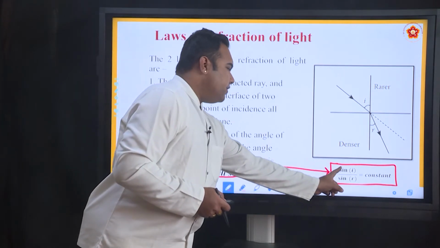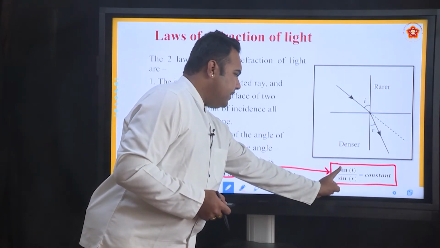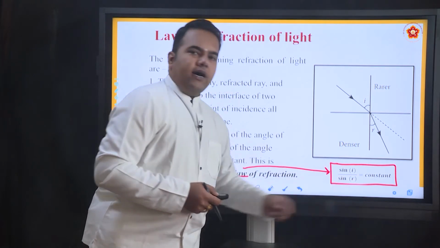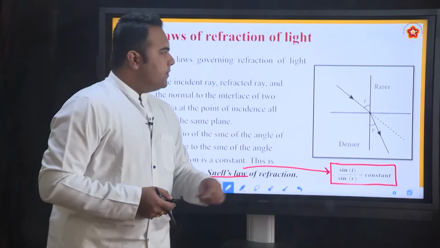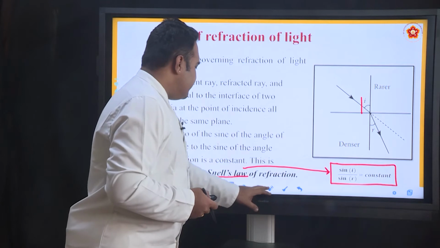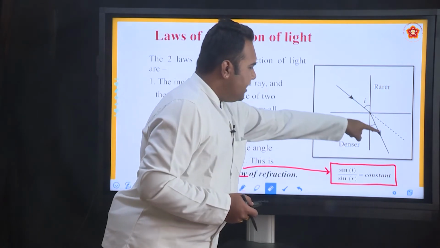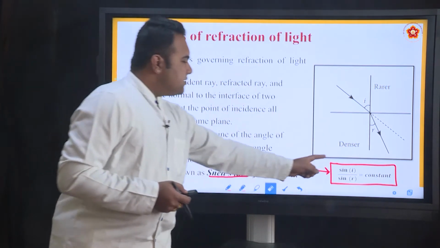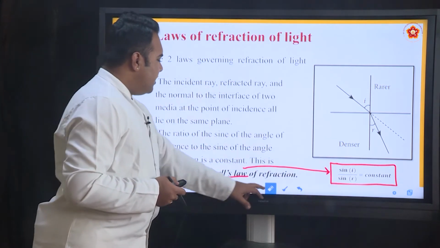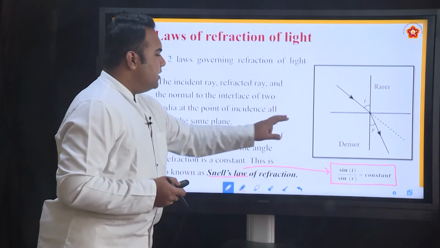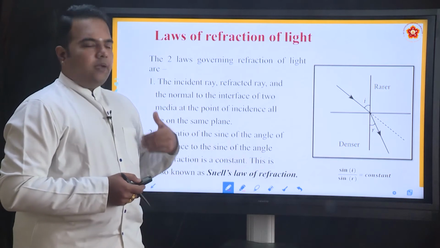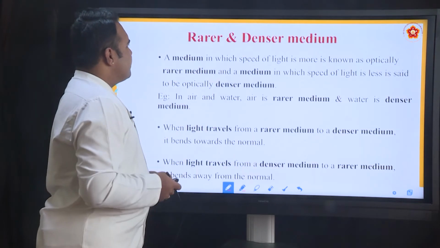So when we apply the trigonometric identity, that is sine i divided by sine r, that is sine of the angle of refraction, for different values of incident angles, the angle of refraction will be different, but this ratio always remains a constant for a given pair of media. More of this you will appreciate once you study trigonometric identities like sine of an angle, cosine of an angle, tangent of an angle, etc.